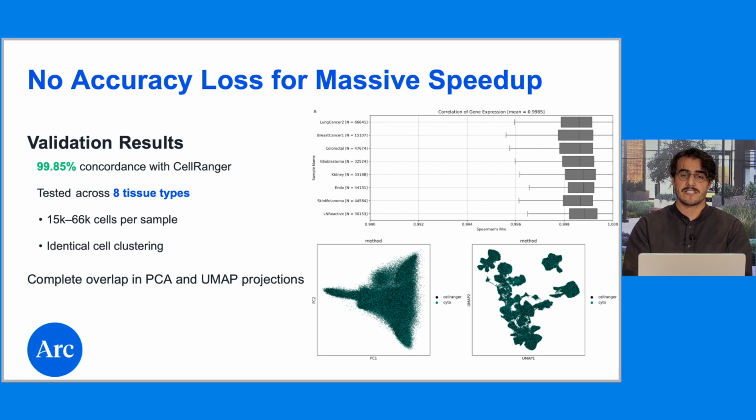Importantly, switching to Cyto from CellRanger doesn't require losing any information or changing your results. We report a greater than 99.85% average concordance with CellRanger, measured via Spearman correlation of matched cells on transcript UMIs, with little variation between cells and across samples. When observing the lower dimensional representations, such as PCA or UMAP, we see that we achieve perfect overlap without any method-specific clustering.